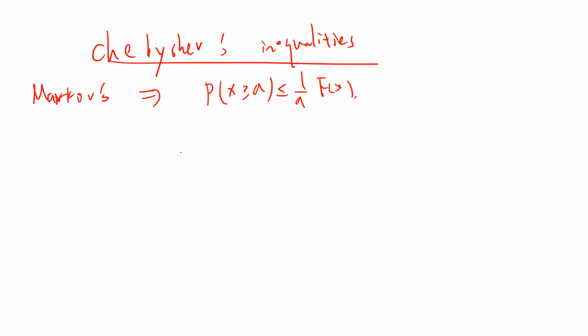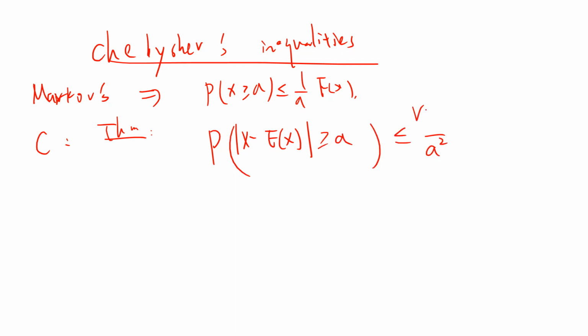And Chebyshev tells us the following theorem. Given a random variable whose expectation E of X is well defined, the probability that X minus E of X, meaning how much it deviates from the mean, is at least a, is less than variance of X over a squared.